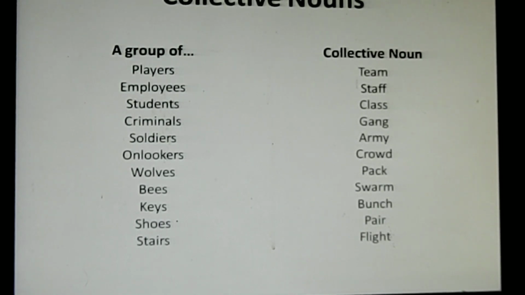Suppose you forget team. What will be the collective noun for employees? You forget. So use your common sense and write group of employees, instead of staff of employees. Just group of employees, class of students, gang of criminals. So that is how you can overcome this problem when you forget an appropriate collective noun. Just use the word group.